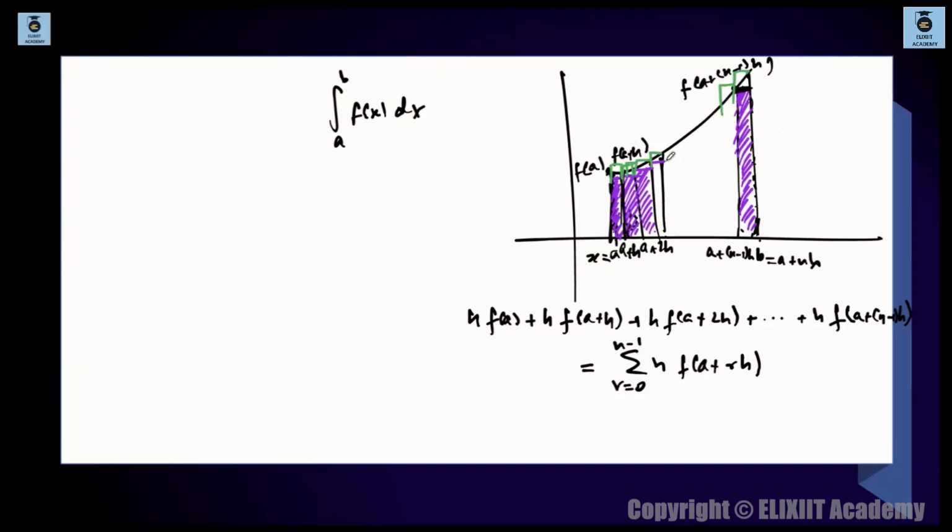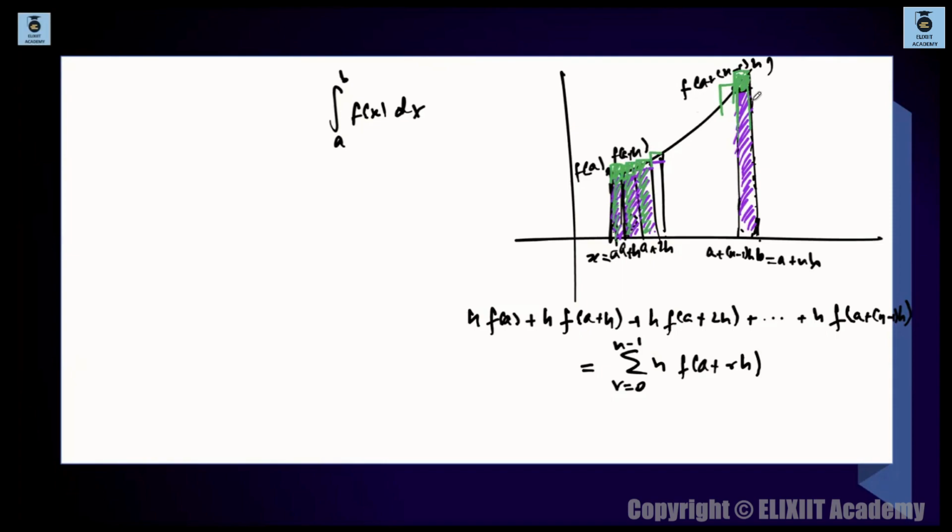Previously, we were getting purple strips over here. Now I am taking extra values, which means the strip is taken outside. These green strips are basically exceeding the graph, going outside the curve. So you are taking these extra strips over here.